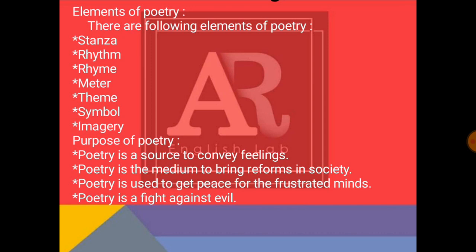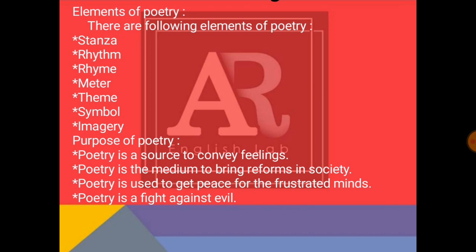Now we are going to discuss elements of poetry. There are the following elements of poetry: stanza, rhythm, rhyme, meter, theme, symbol, and imagery.